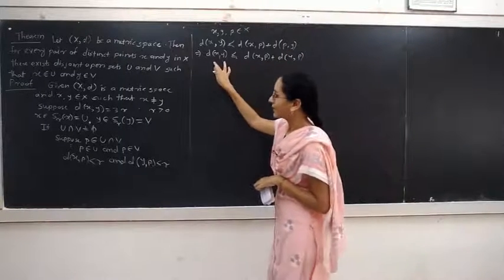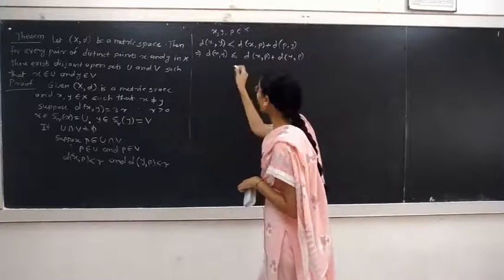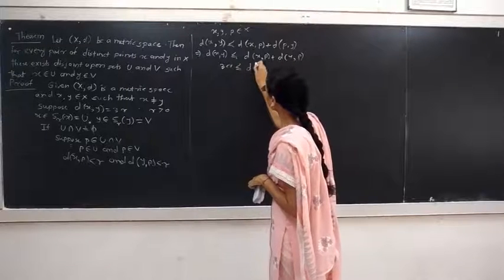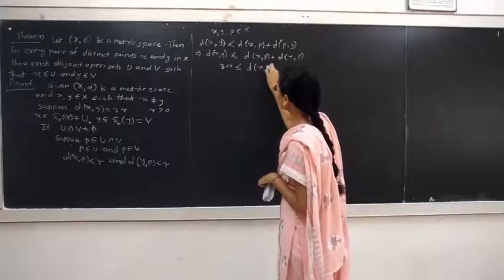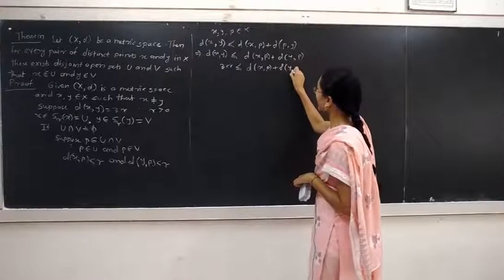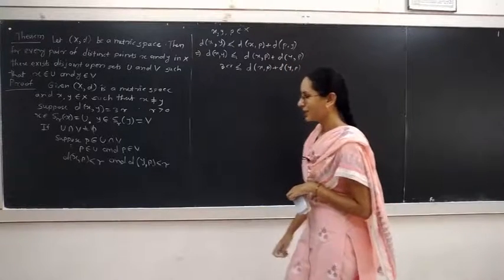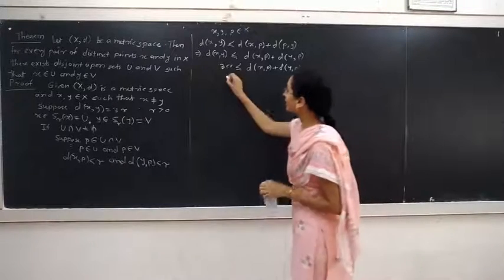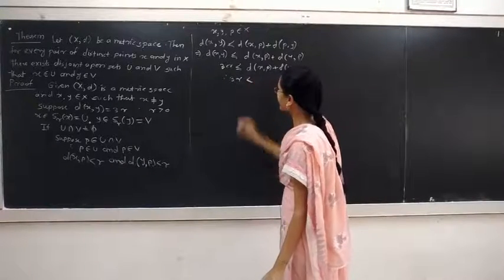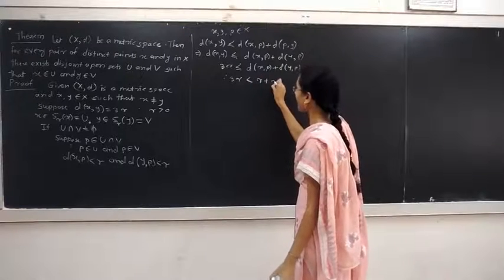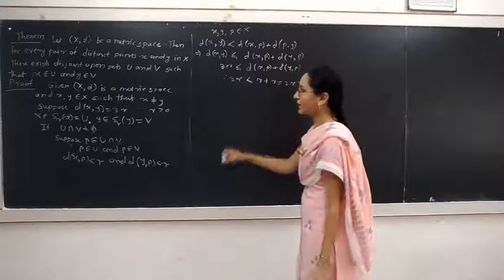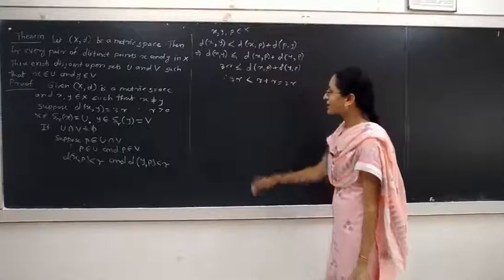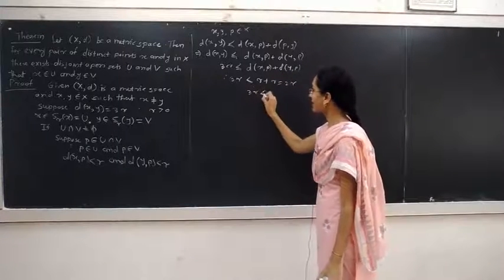We assumed d of xy as 3r. Therefore, 3r is less than or equal to d of xp plus d of yp. But d of xp is strictly less than r, and d of yp is strictly less than r. Therefore, 3r is strictly less than r plus r, which is 2r. But r is a positive real number, and 3r strictly less than 2r is not true.